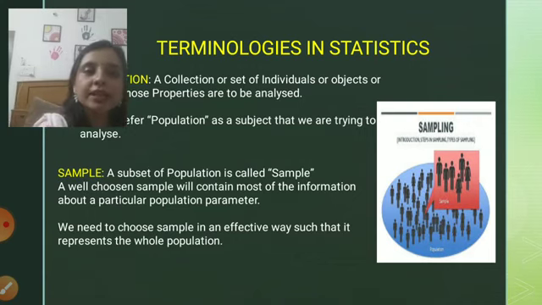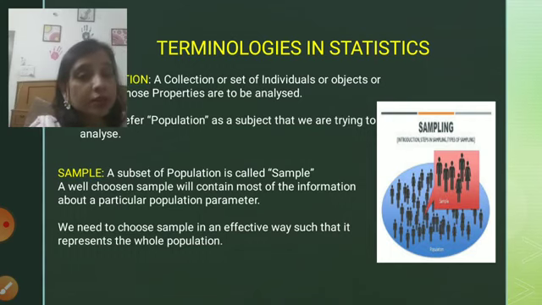So what I mean to say is, the sample I am choosing should be chosen in an effective way, such that it represents the whole population. So ultimately it depends upon the sample we choose. The more efficiently we choose the sample, the more efficient result we will get. So it's a game of choosing the sample, and obviously the population on which we want to do our survey. I hope I'm clear with this topic.